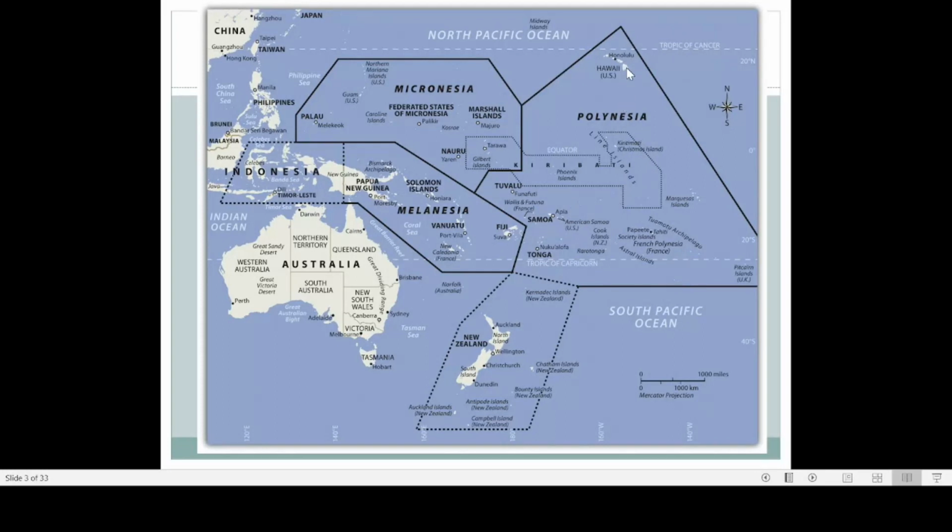Hawaii is actually a state of the USA. Even though it is an island, it is a state of the US. Then Tuvalu, it's a very small island. Then Samoa, Tonga.